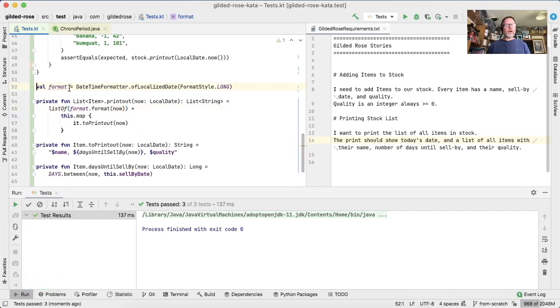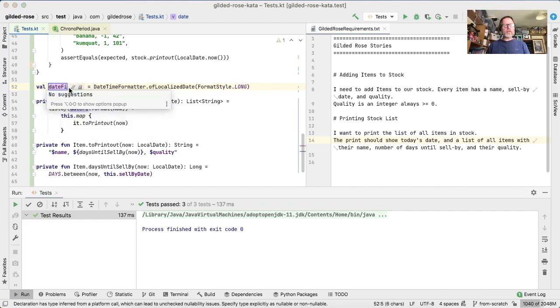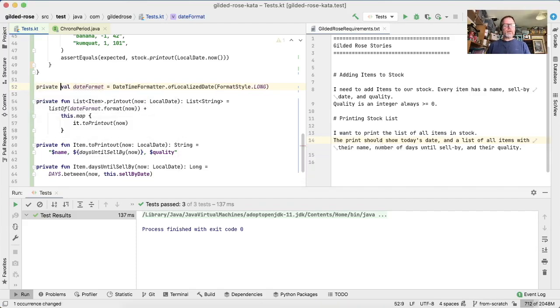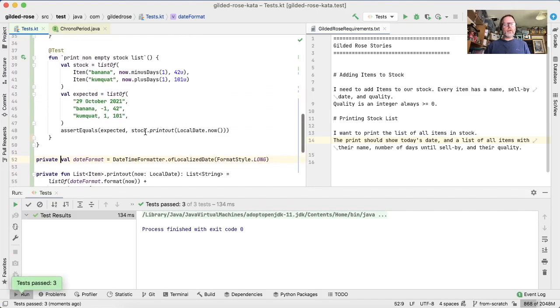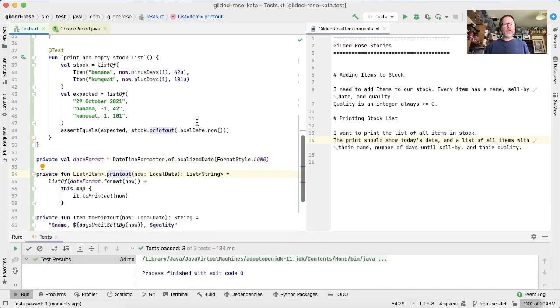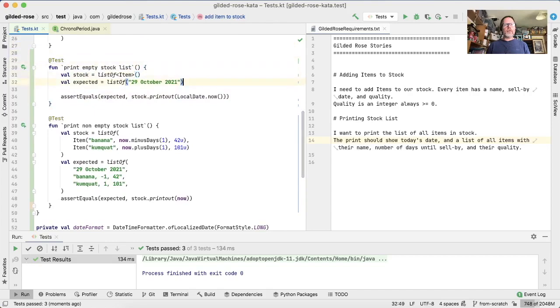Okay, so give it some better name, date format, make it private, and we're almost there. We're now just left with the fact that we pushed out all the way into printout local date now, but this will still fail tomorrow when local date now isn't the 29th of October, so we're going to go back with our constant here of now. And the same thing obviously is true in here.